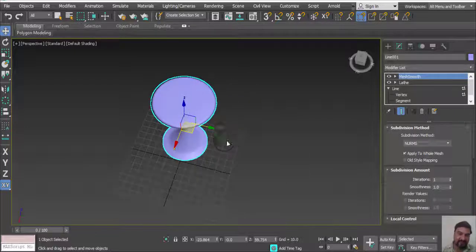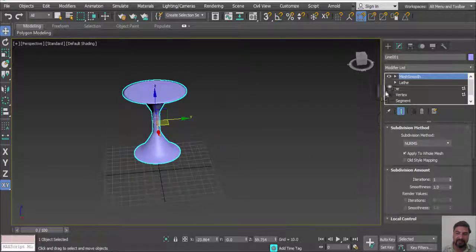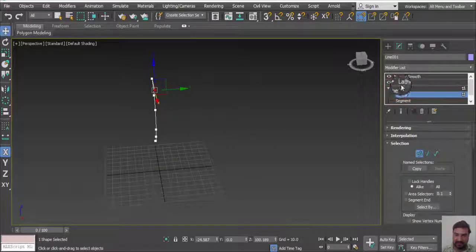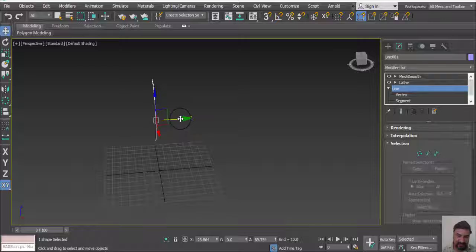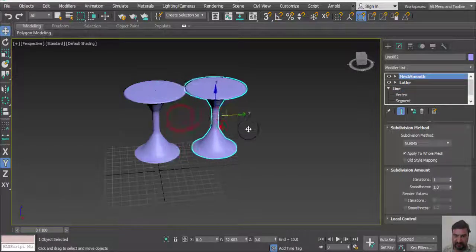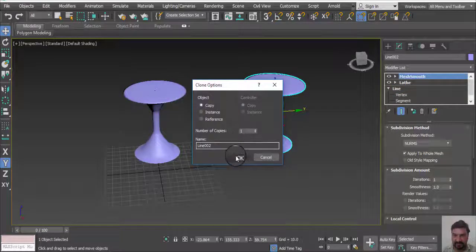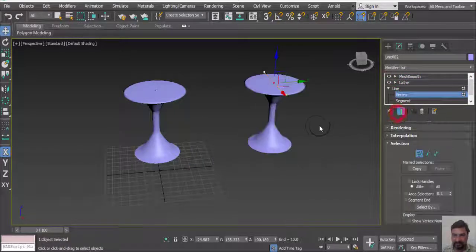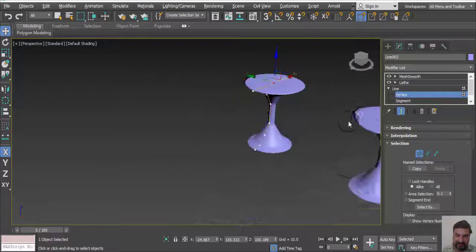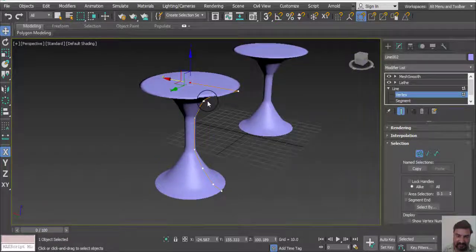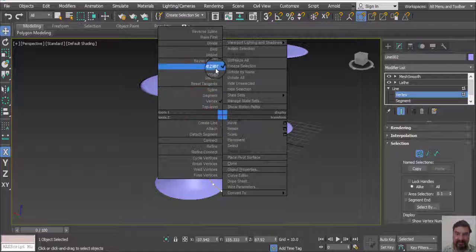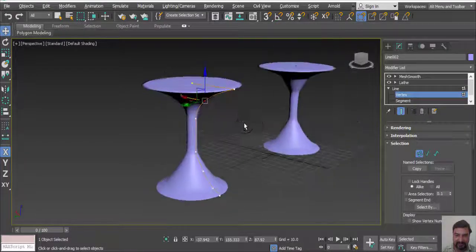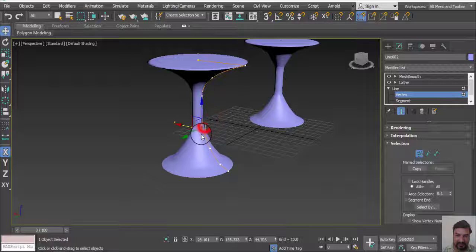We can use different type of object with help of Lathe tool. Select this one, and again we use a copy of this particular object, and go to a vertex point, and we can change our object here. Right click and use the smooth option.